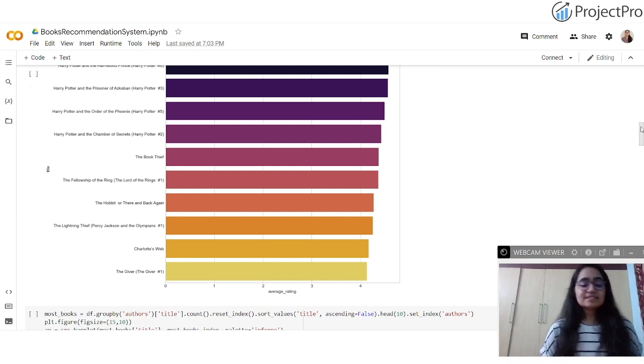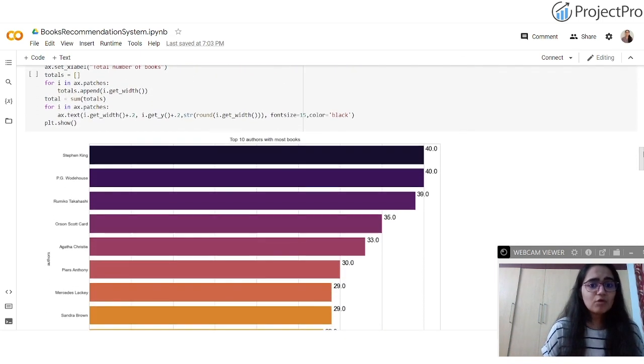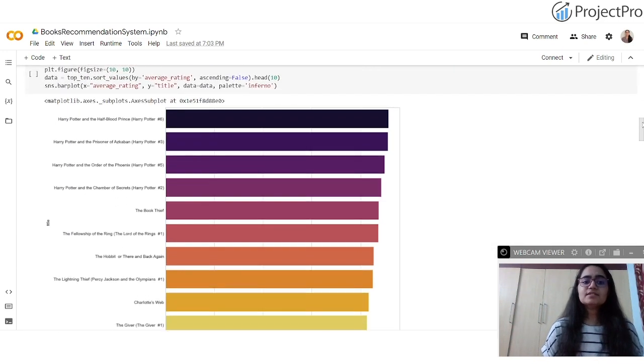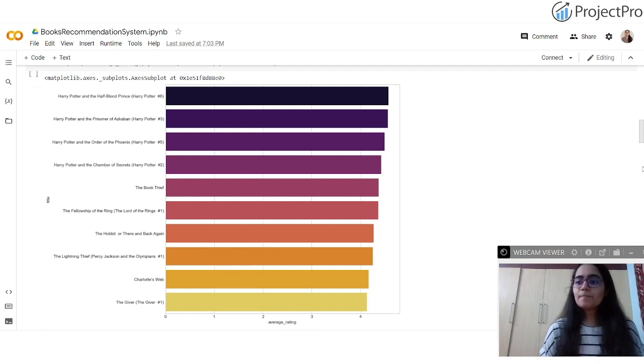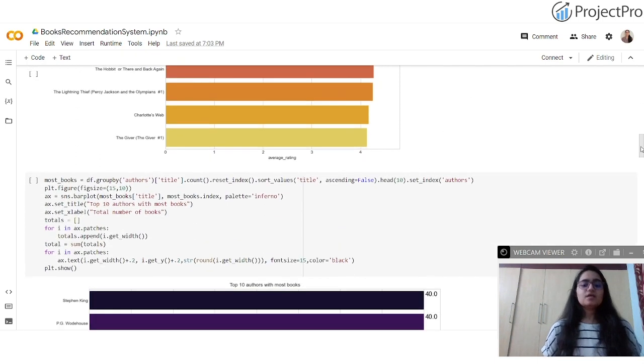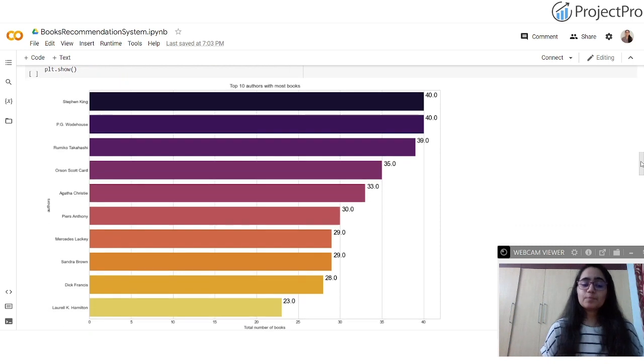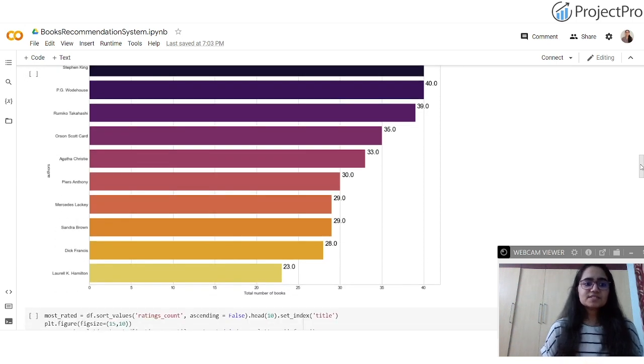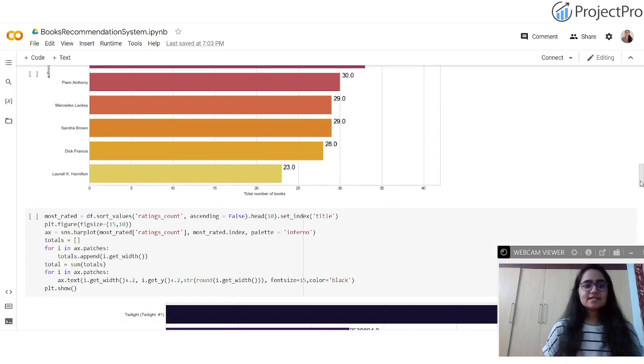Once it is done, we have to now get the top 10 authors with the most books. We first plotted the top 10 books by average rating. Now we are going to plot the top 10 authors for the books, the most popular authors. As you can see, on the x-axis we have the total number of books, and on the y-axis the authors. So this is the top K algorithm, with K being 10 here.